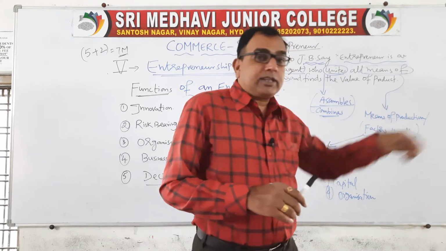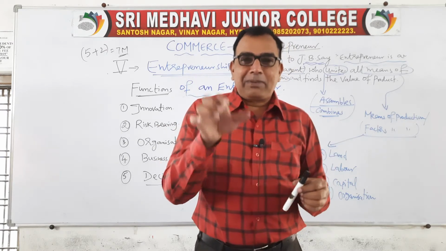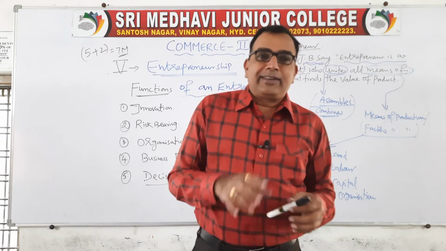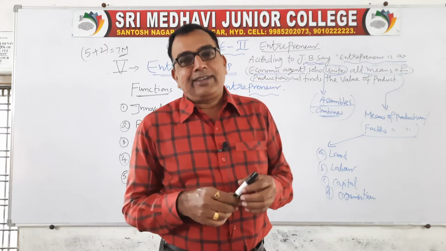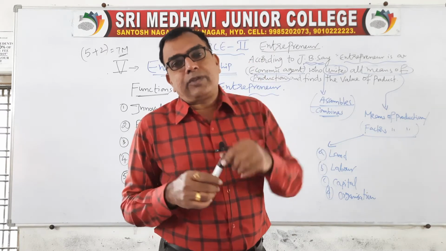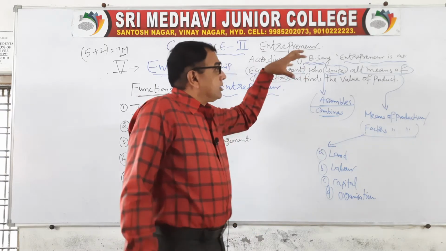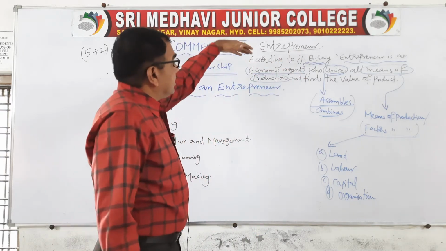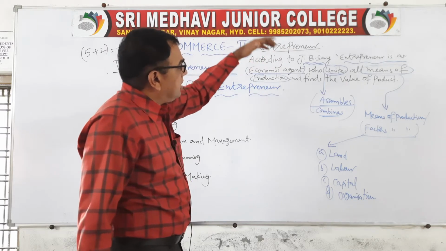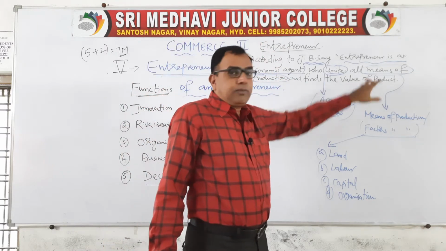I may have various plugs, a black ink plug and a blue ink plug. If I insert it and put the charger, it will refill the ink. That we may innovate. So you have to manufacture a product. That is the role of an entrepreneur. According to J.B. Say, an entrepreneur is an economic agent who unites all means of production and finds the value of the product.